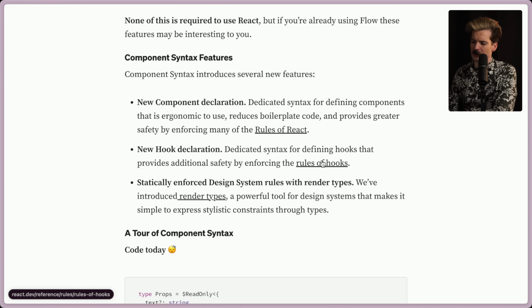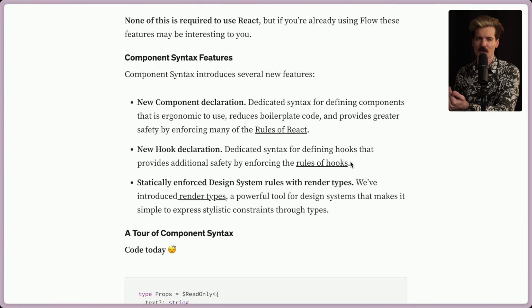There's a lot of rules to hooks if you don't already know, things like making sure you don't put it under a condition because it changes the way that things render and the order that they're bound. That's now much easier to enforce at a language level if you have a syntax that indicates what it is.